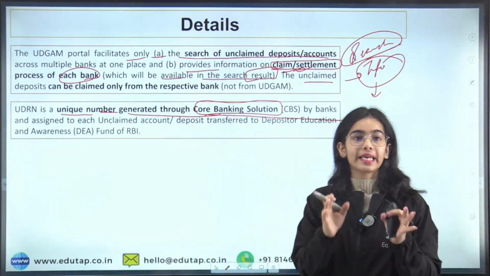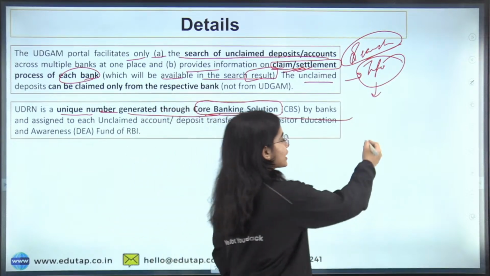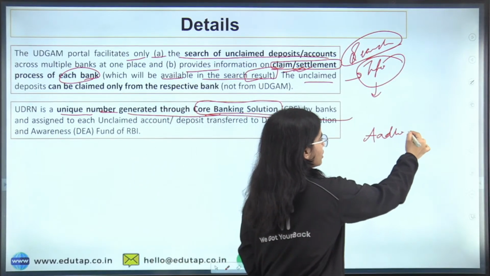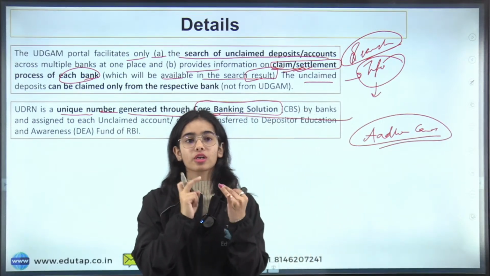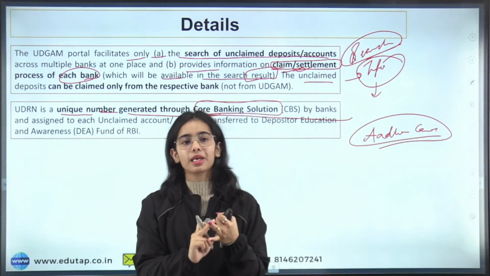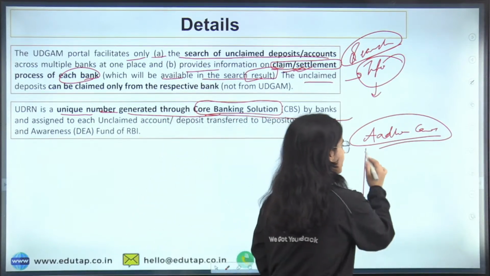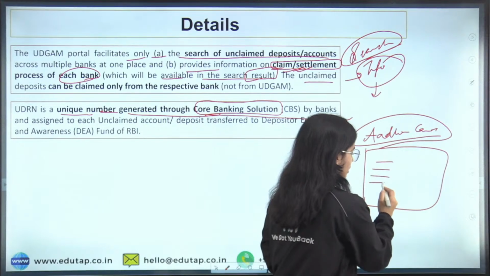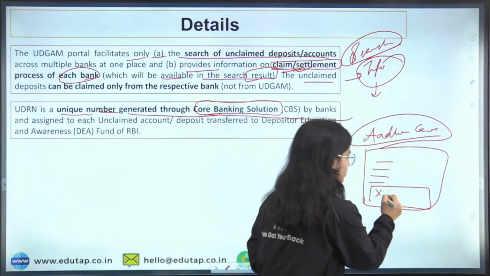Like every person in our country, most of the people in our country have an Aadhaar card. Through this card, all your details, your birth date, your parents' names and your name, are written in the Aadhaar card, and the Aadhaar card also has a number.